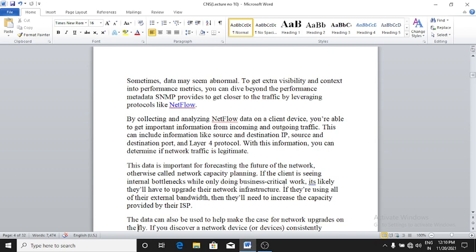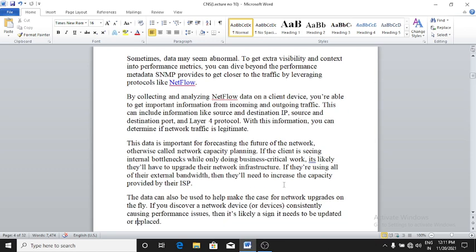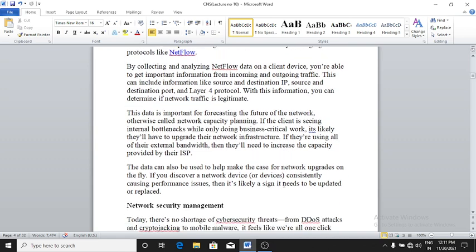If you are using all of their external bandwidth, then they will need to increase the capacity provided by their ISP. Okay, the data can also be used to help make the case for the network upgrade on the fly.